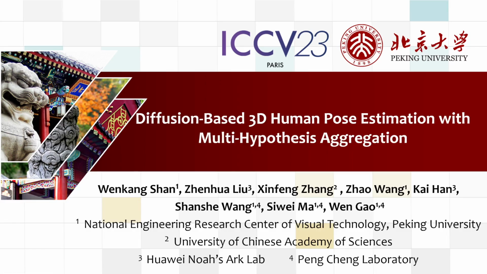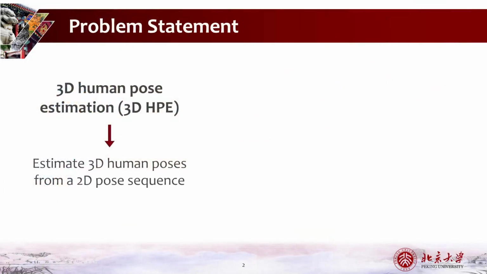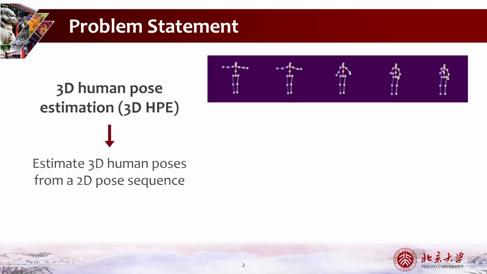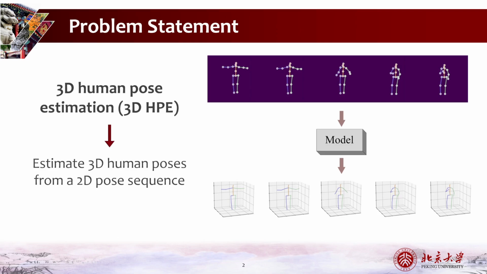The paper I will be presenting today is titled, Diffusion-Based 3D Human Pose Estimation with Multi-Hypothesis Aggregation. Given a 2D pose sequence, 3D human pose estimation aims to learn a model that can localize the positions of human joints in 3D space.